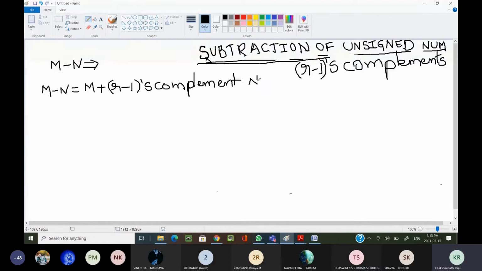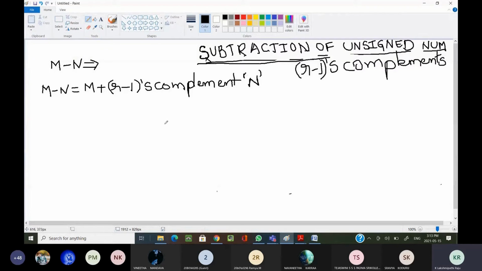In order to perform subtraction by using r minus 1's complement, I am adding the minuend with the r minus 1's complement of the subtrahend. Here, the subtrahend is n.